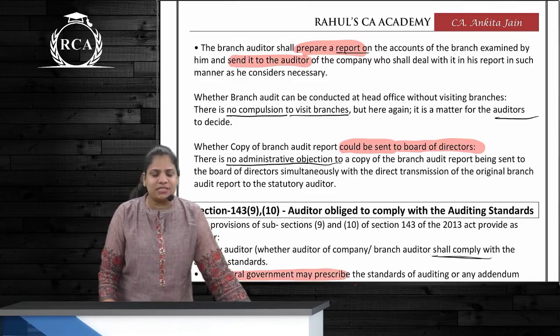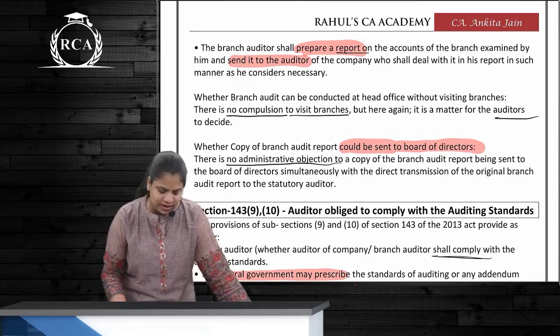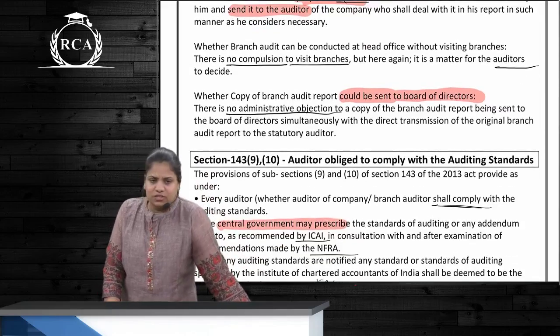Correct? Is it compulsory to visit the branches also? No. Without visiting the branches, can you conduct the audit and give an audit report? Definitely yes. There's no problem at all. This was about branch audit.